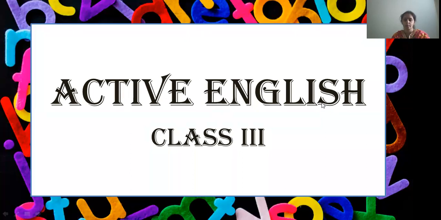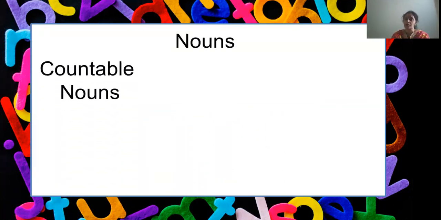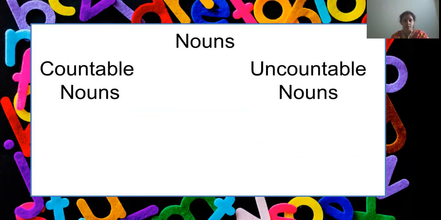Before we start, let's do a quick recap of what we have learned. Children, you all know what nouns are, right? Naming words, names of persons, things, places, animals are called nouns. We have learned this in our grammar also, and in our last class we revised it. Nouns are classified into countable nouns and uncountable nouns.